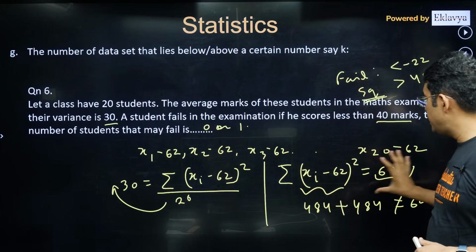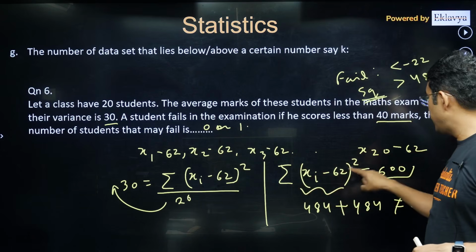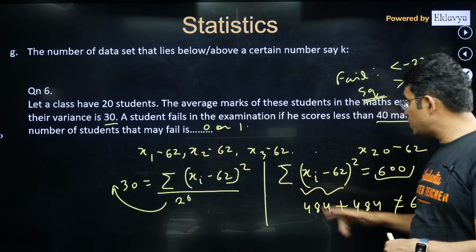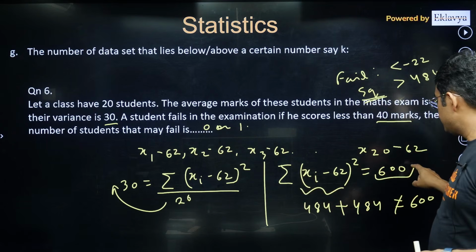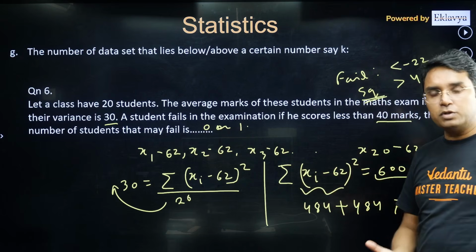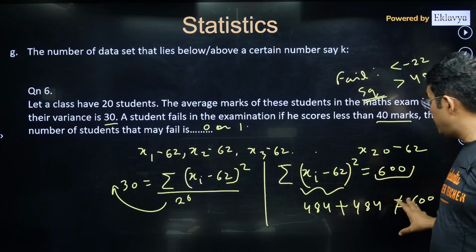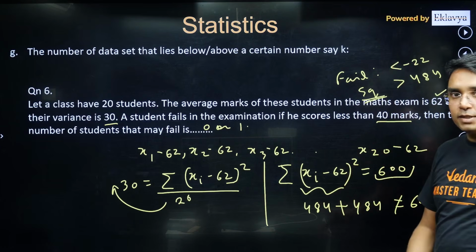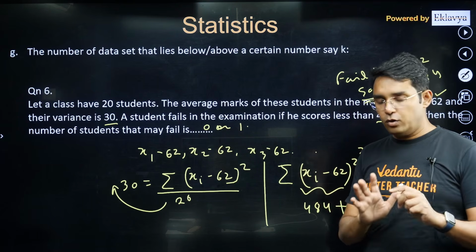Suppose all your values are such that we just need to make sure that this value is equal to 600. Now these are 20 data values. If I divide it by 20, it will be equal to how much? 30. So if each value is equal to 30, no student fails, and still this value comes out to be 600. So 0 is also a possibility, but at most one student can fail, not more than that.